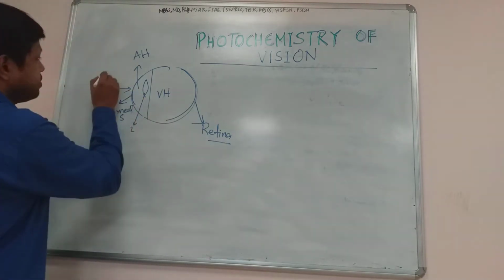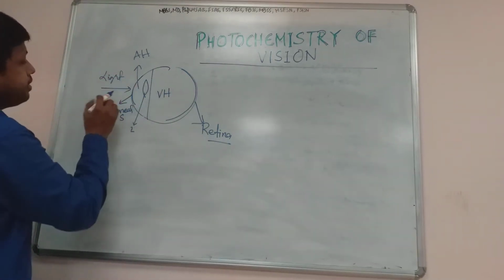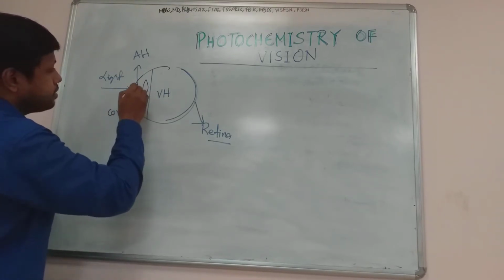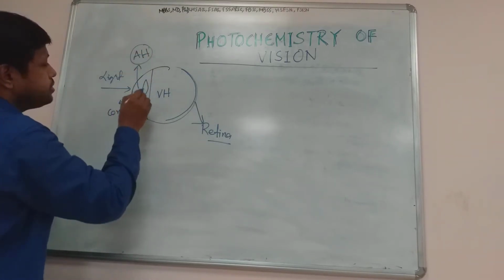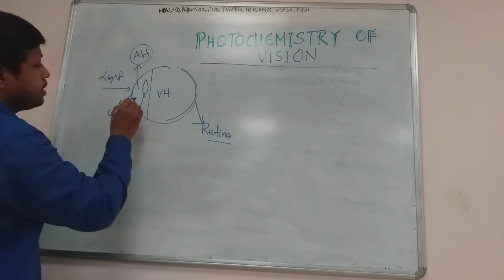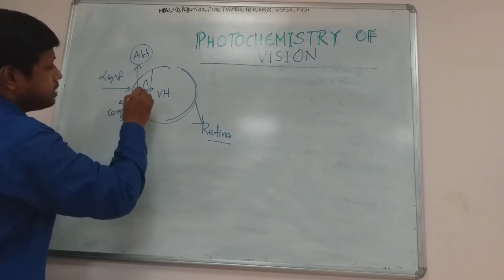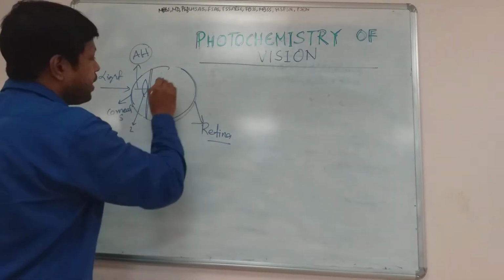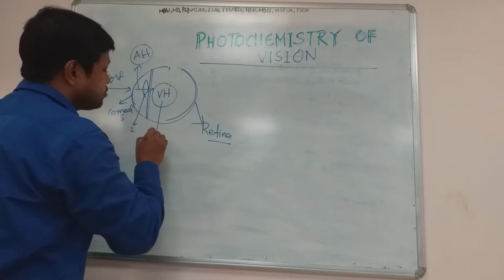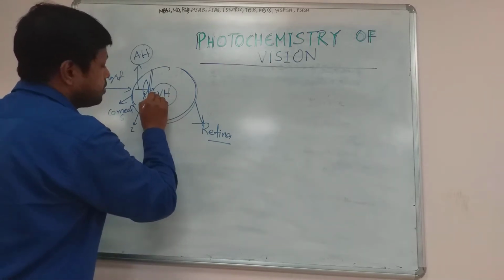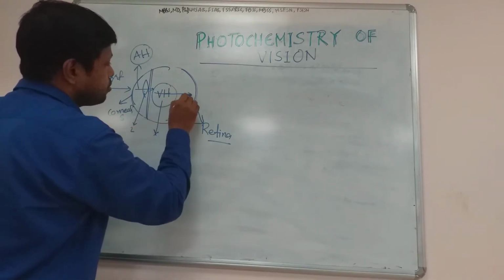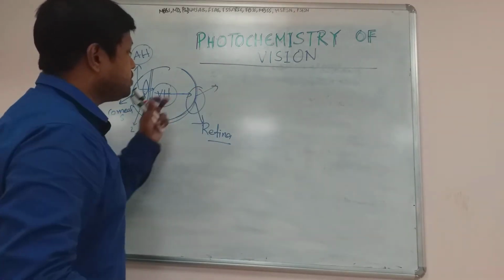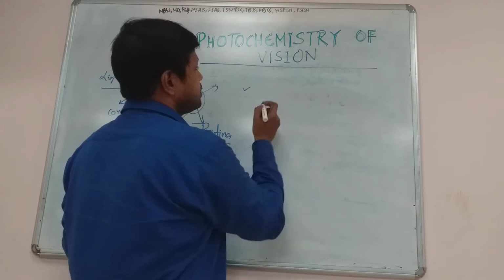So as soon as the light enters the eye, it has to cover the corneal surface, the anterior curvature of the cornea, then the aqueous humor, which is a fluid in between the cornea and the anterior segment of the lens. Then it has to travel through the lens. Then it enters the posterior segment of the eye, which is filled with a fluid known as vitreous humor, and after it is transmitted through the vitreous humor, it falls on the retina, and here the chemical change will occur. So this retina contains lots of cells.